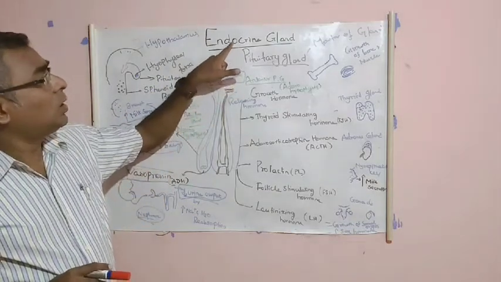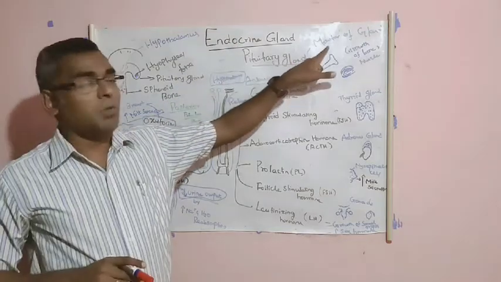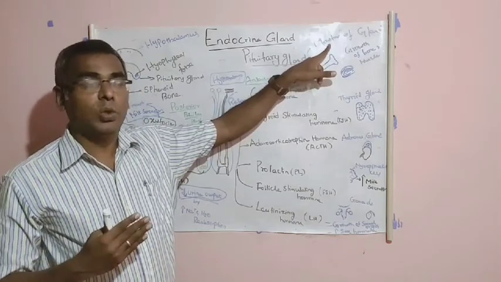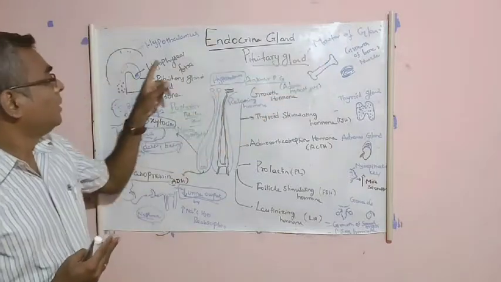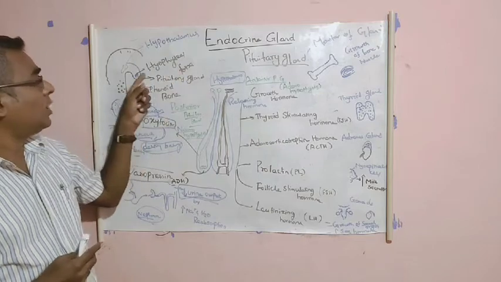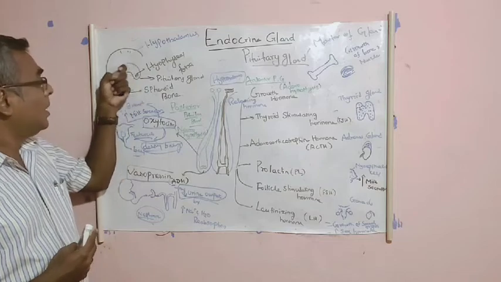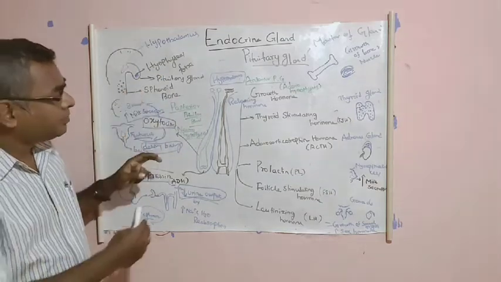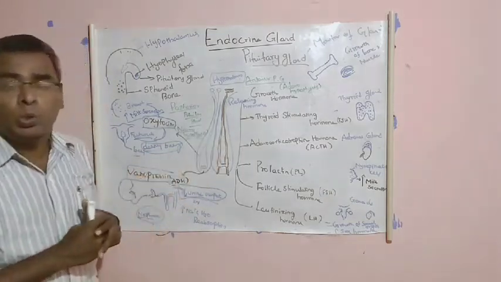The pituitary gland is one of the important or major endocrine glands. We call it the master of glands. Why do we call it the master of glands? Because it controls the other glands present in our body. And where is this located? It is located in the hypophyseal fossa. I mean, it's the region of the sphenoid bone in the brain below the hypothalamus.